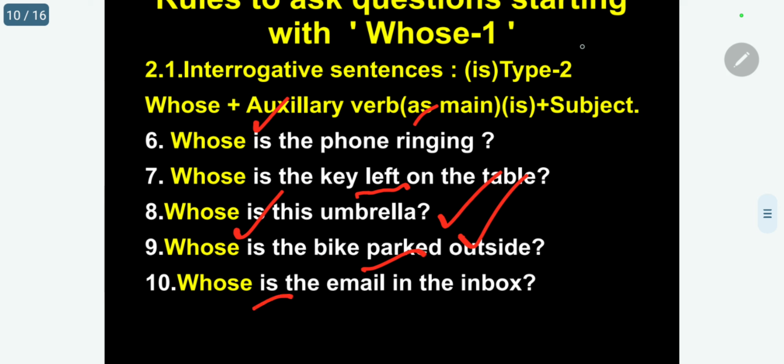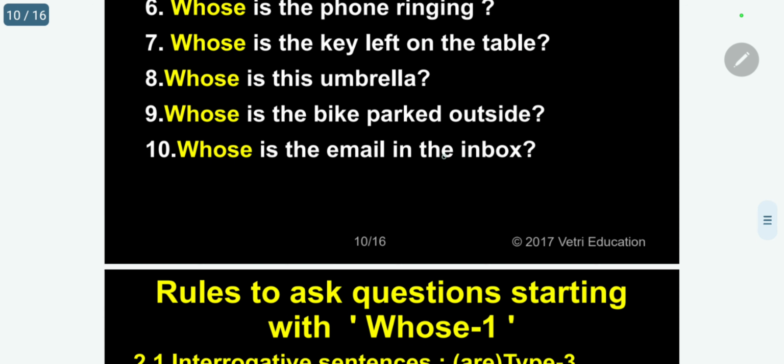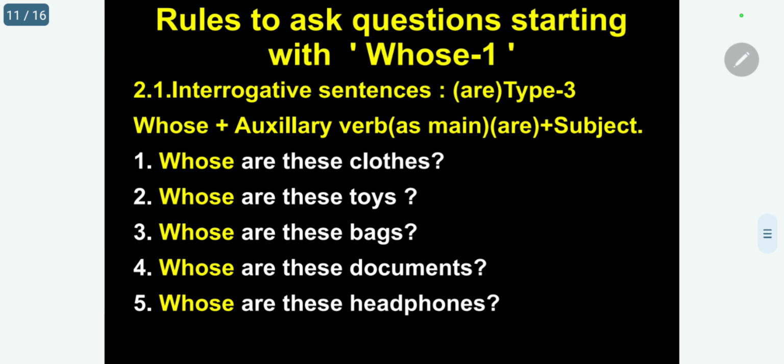Here is is the main verb. So, depending upon the condition, you must find out. If it is only is, it is the main verb. If along with some other verb, whether gerund or participle, then you have to think of is as the auxiliary and the other as the main verb. I can go for the next, is or are.